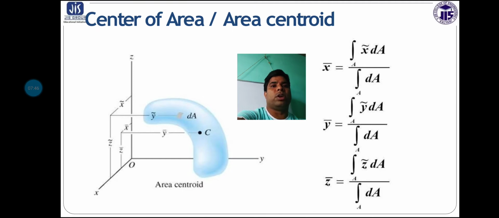Similarly, the center of area. These are similar cases, just like the mass centroid and volume centroid, and here we have discussed the area centroid. All the values will be similar, except the limiting values will change. If I consider the area centroid, the value will be x bar into dA. And if I consider the volume centroid, it is x bar dV by dV, and the integration limit will be different.